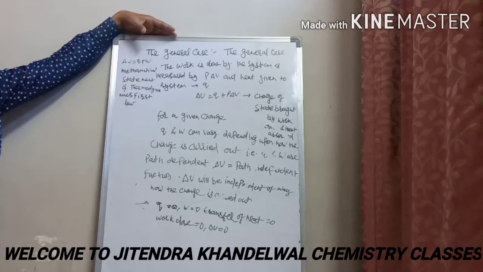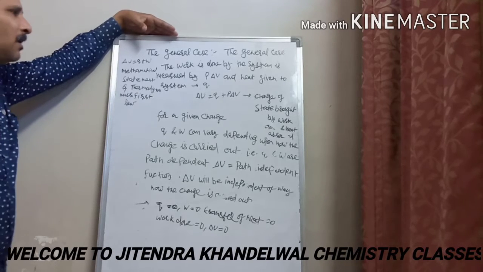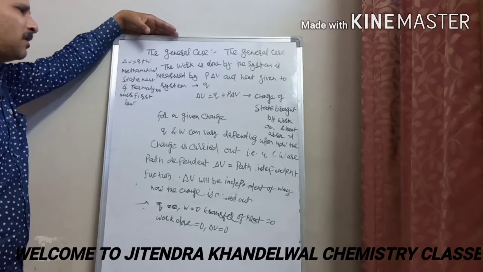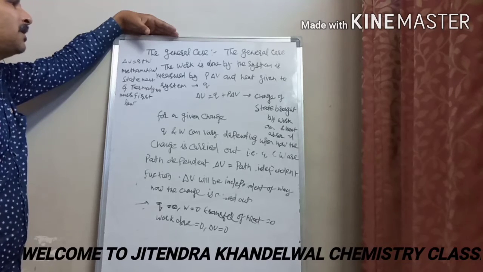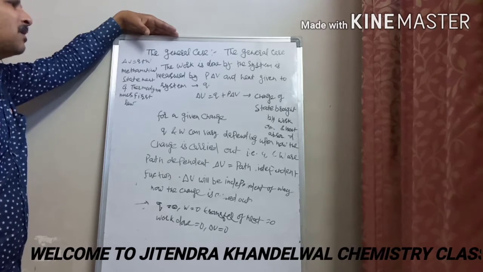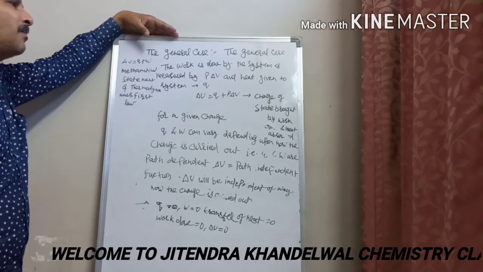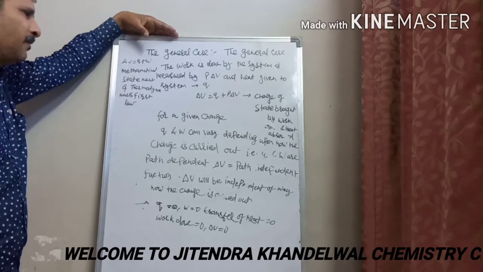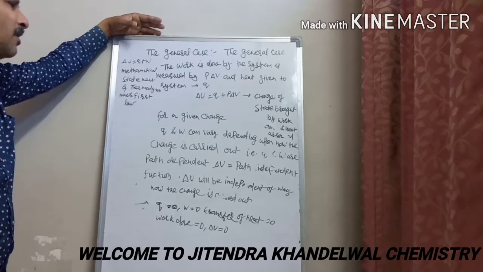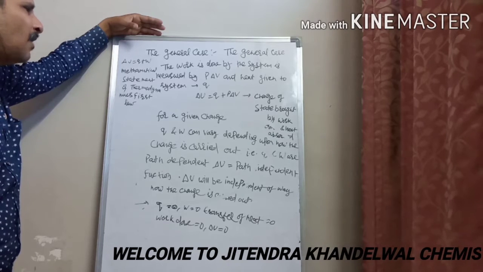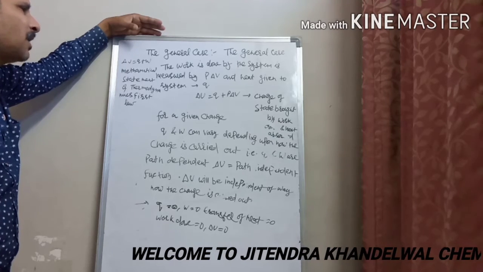The first law of thermodynamics is a statement for an isolated system. The change in internal energy of the system is the sum of the heat supplied to the system and the work done on or by the system. Here, one important thing you have to keep in mind is that Q and W can vary depending upon the changes carried out.